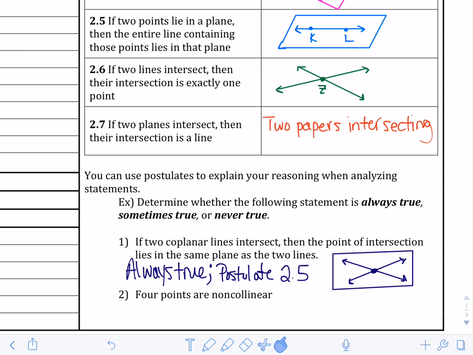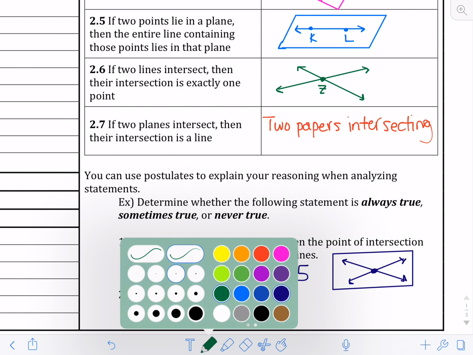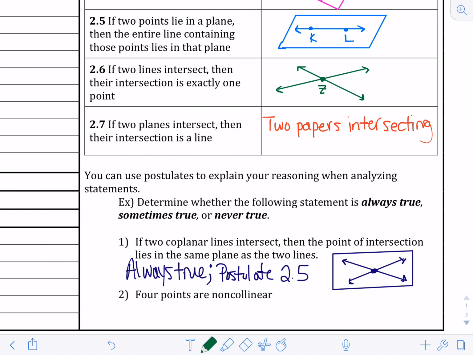All right, and then the second one, 4 points are non-collinear. If you can do a counterexample, then sometimes this can be true, sometimes not. You can have 4 points that are on a line, and so that can prove that it's not non-collinear. Or you can have 4 points that look like this. So here's my 2 points, and you have 1, 2, 3, 4.